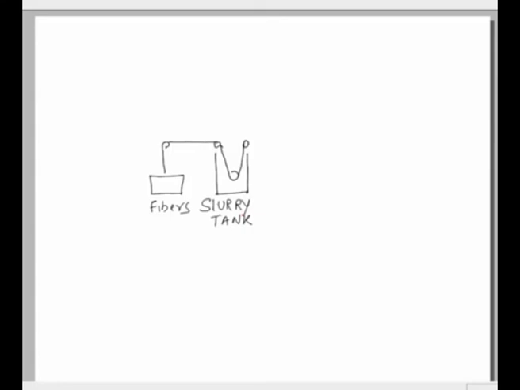We already know what is there in the slurry tank. There is a matrix powder, a binder and a carrier medium. So this is our slurry tank, filled up to this point. From the slurry tank, this impregnated fiber network is coming, and we get a layer, and this layer we can call the prepreg.